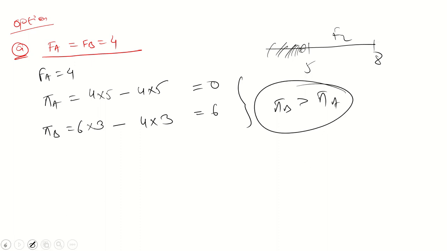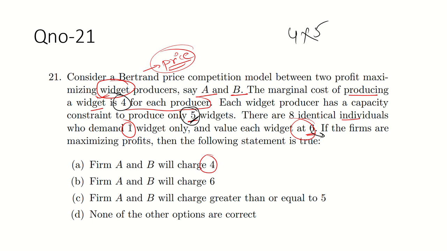But our condition is what? We have to maximize A only. If the firms are maximizing profit, then the following statement is true. So this is not the correct option. Okay, guys, similarly check for option B as well. Whenever the firms charge 6 units, what will be the profit for firm A and firm B? Just check it.